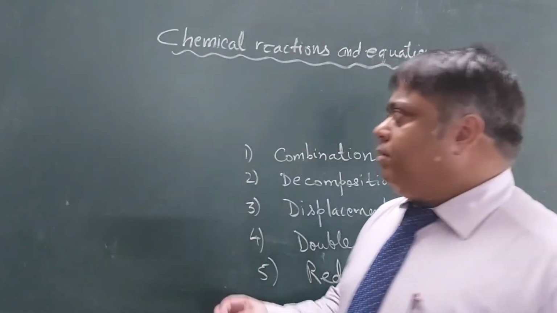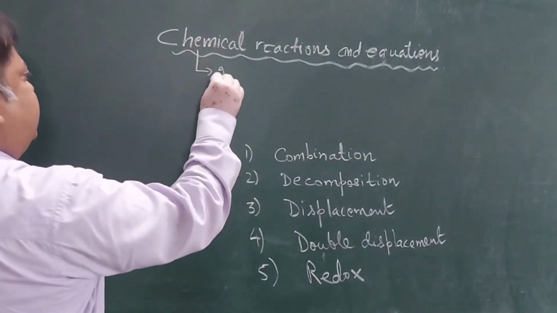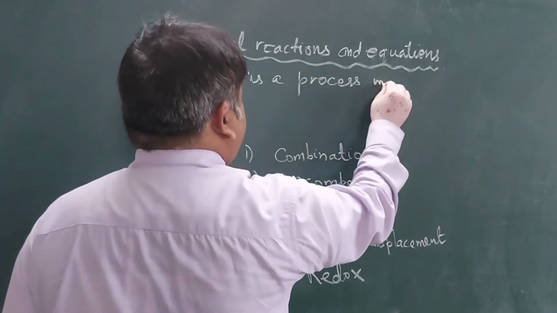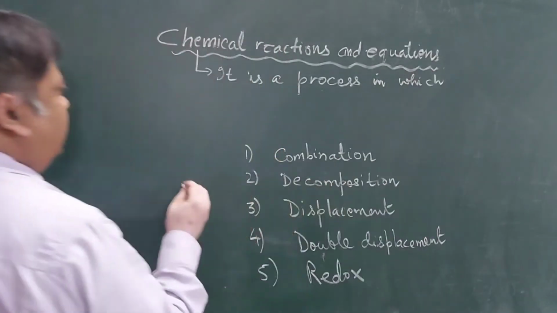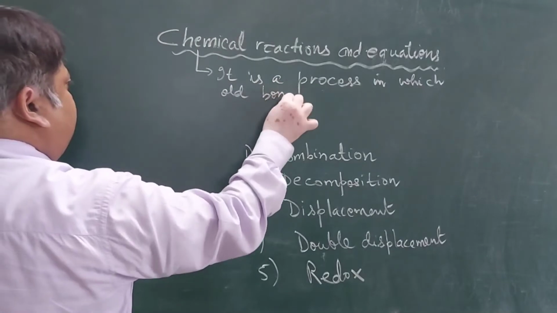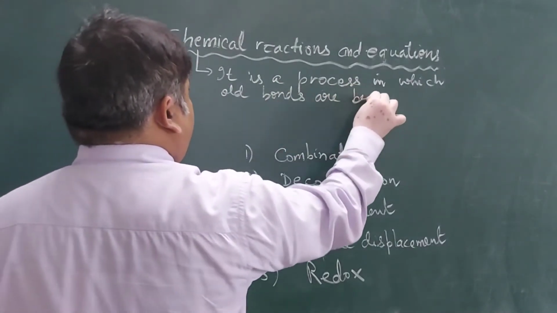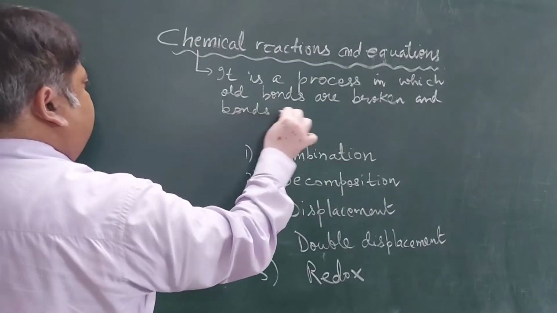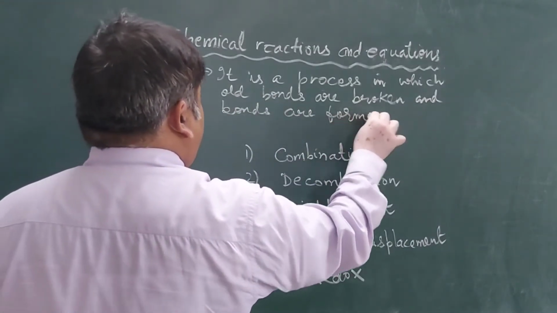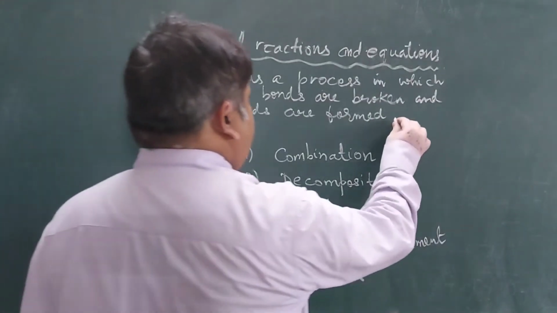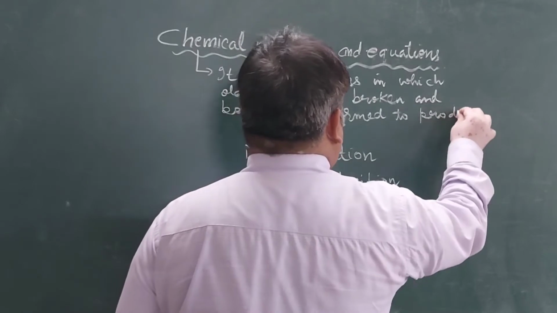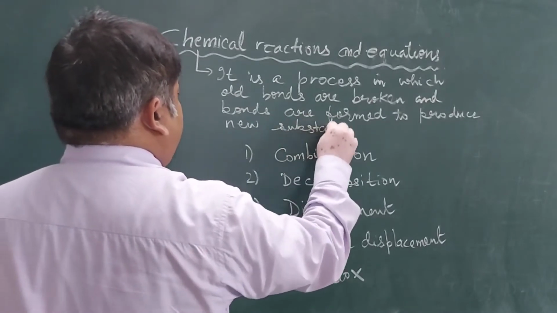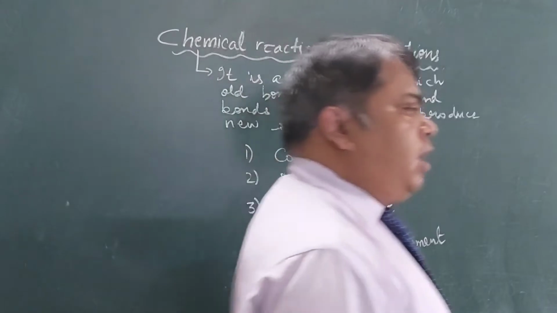Whatever the reaction may be, a chemical reaction is a process in which old bonds are broken and new bonds are formed to produce a new substance. But the new substance will not contain any new atom.